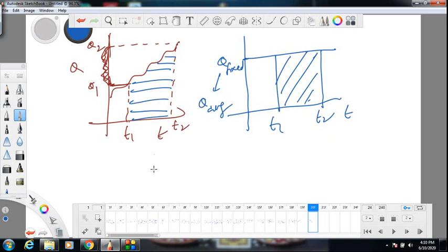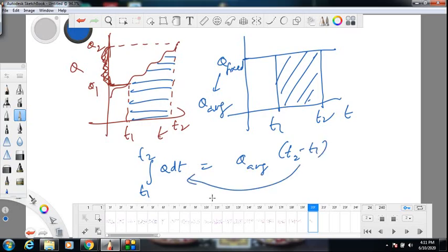What is this area? It is given by the integration of q dt from t1 to t2. What is this area? It is simply the area of a rectangle, that fixed value or average value into t2 minus t1. So take this term there, you get the average. So average is: integrate the quantity with respect to time and divide by the time difference. This gives you the average in that time.